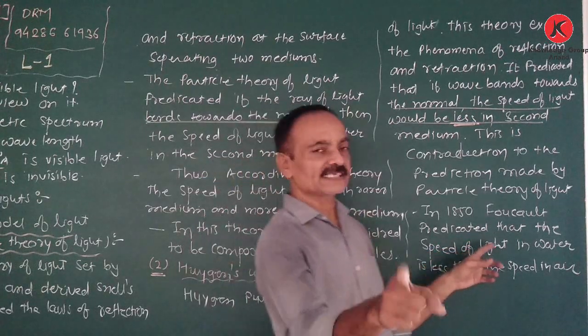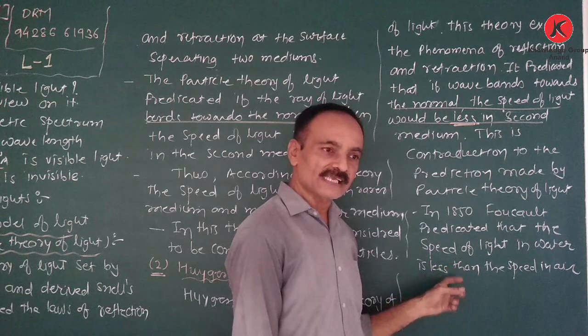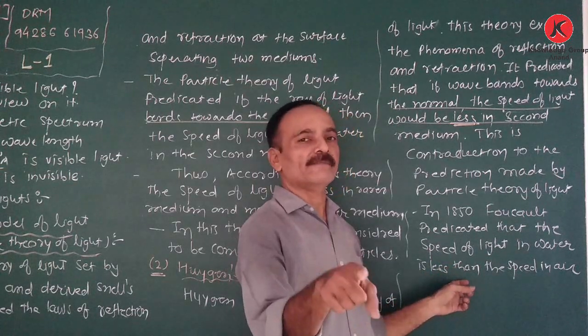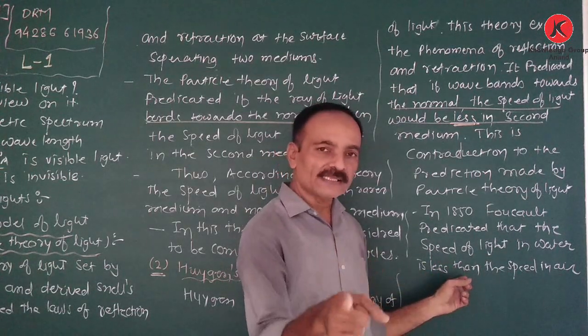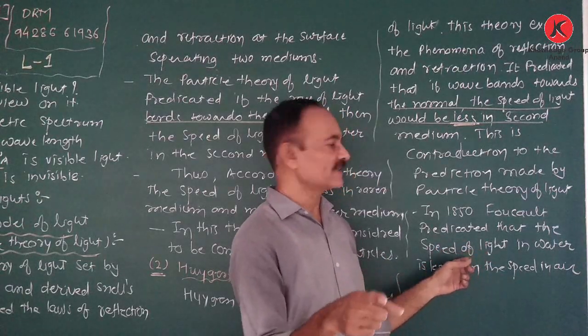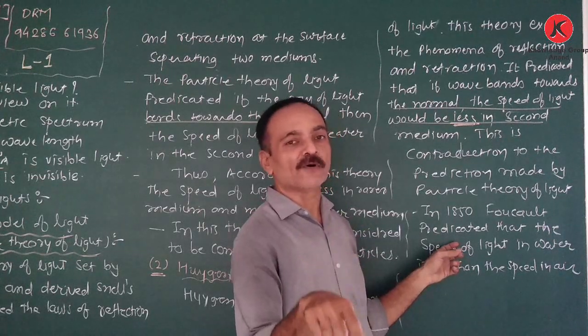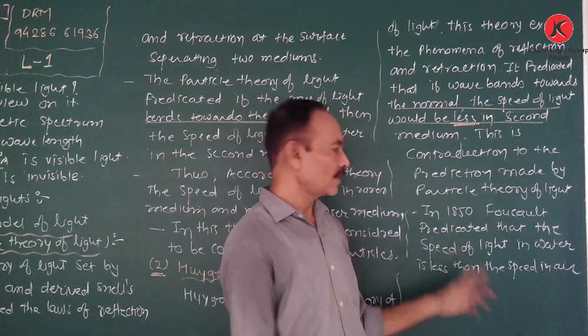So the wave theory suggested that the speed of light in a denser medium is less compared to the rarer medium, while the particle theory of light suggested that the speed of light in a denser medium is more than in the rarer medium.